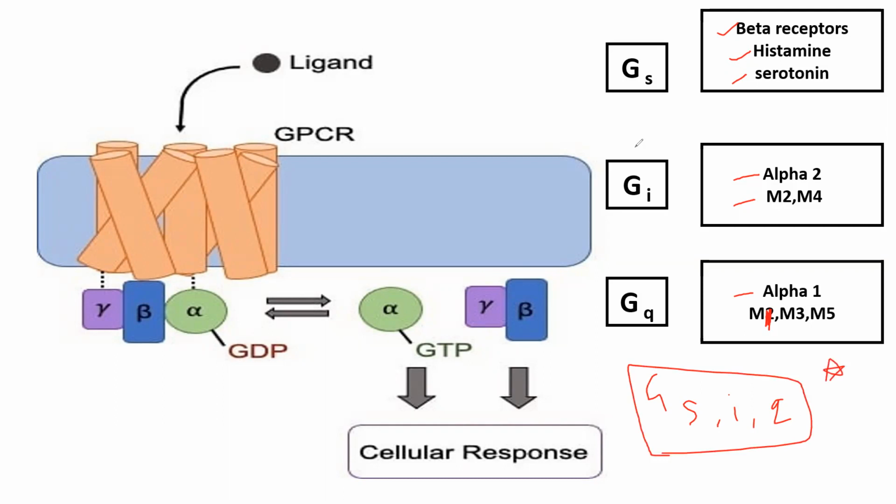And for extra information, you just remember this GS initiates the response by increasing cyclic AMP. This S is nothing but stimulation. S means stimulation, that is increases cyclic AMP. GI, inhibition, that means decreases cyclic AMP.